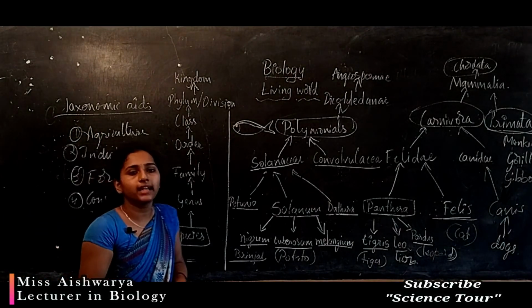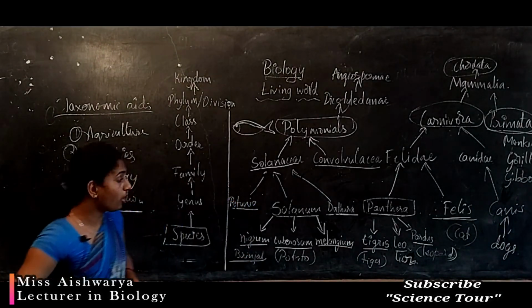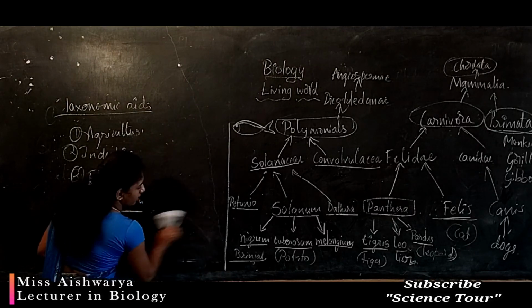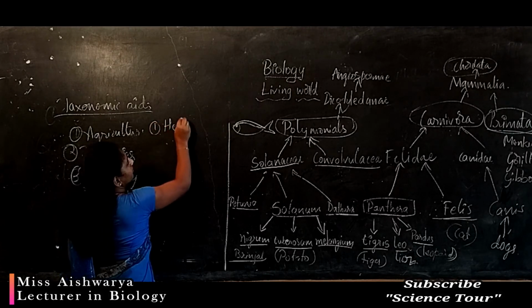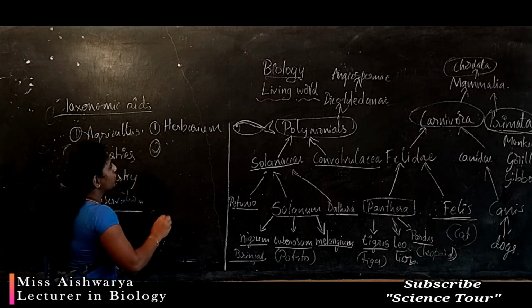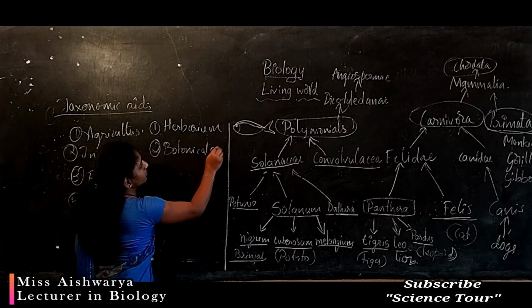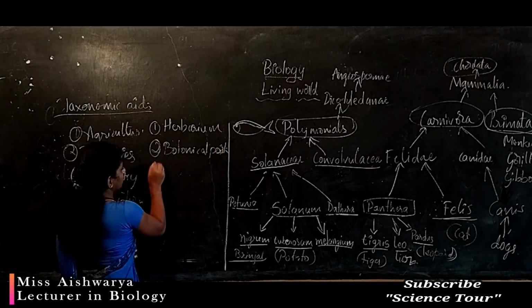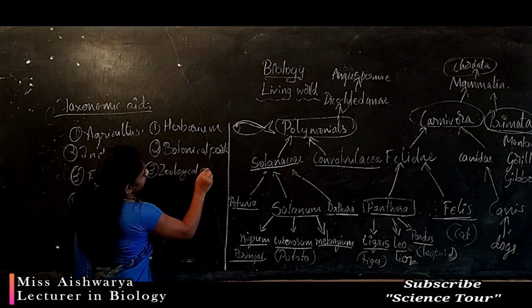Here the common taxonomic aids are herbarium. Commonly we use herbarium for taxonomic study. I'll explain what a herbarium is. Next, botanical park or zoological park.